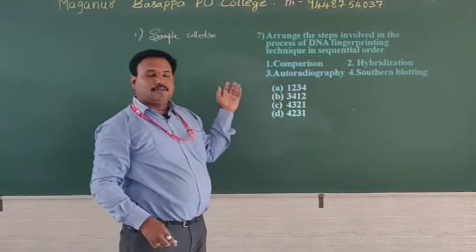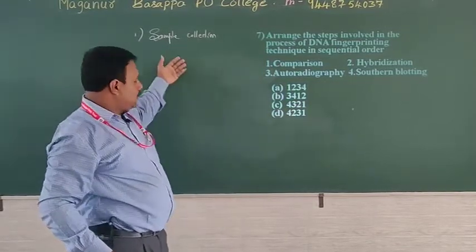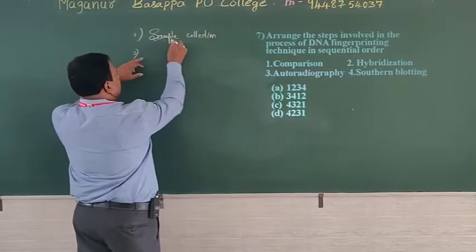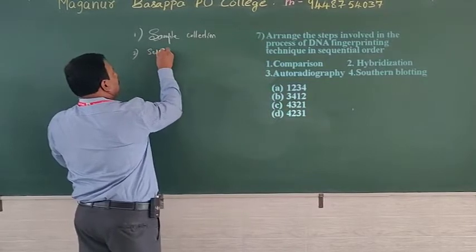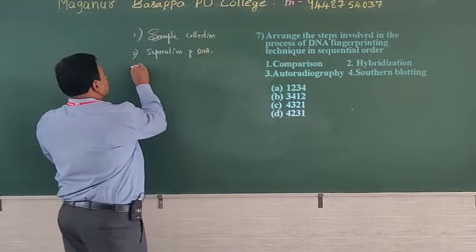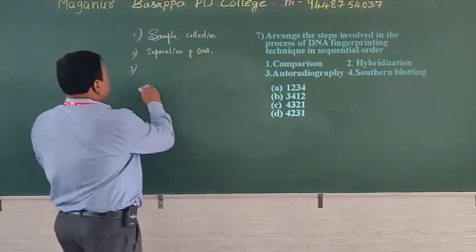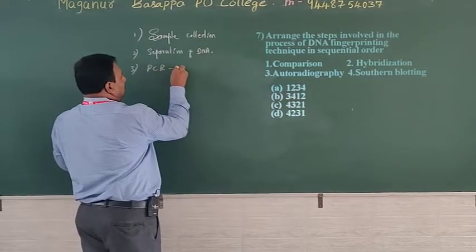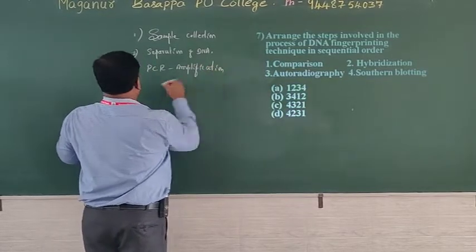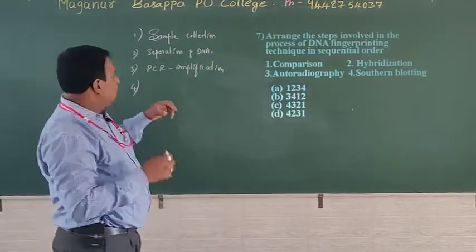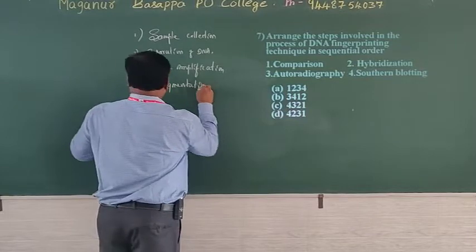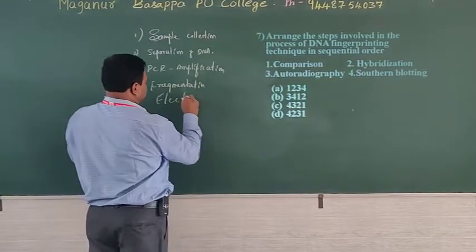This time they have given 4, sometimes they give 5, 6, better remember all the steps. Sample collection, and then separation of DNA from the cell, isolation of DNA, then PCR technique, or it is called amplification, and then the fourth one, after increasing the DNA size, fragmentation, then the fifth one, electrophoresis,